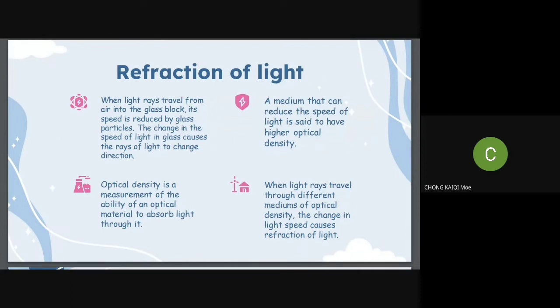Then I would like to talk about some details of refraction of light. When light rays travel from air into the glass block, its speed is reduced by glass particles. The change in the speed of light in glass causes the rays of light to change direction. A medium that can reduce the speed of light is said to have higher optical density. Optical density is a measurement of the ability of an optical material to slow light passing through it. And then, when light rays travel through mediums of different optical density, the change in light speed causes refraction of light.